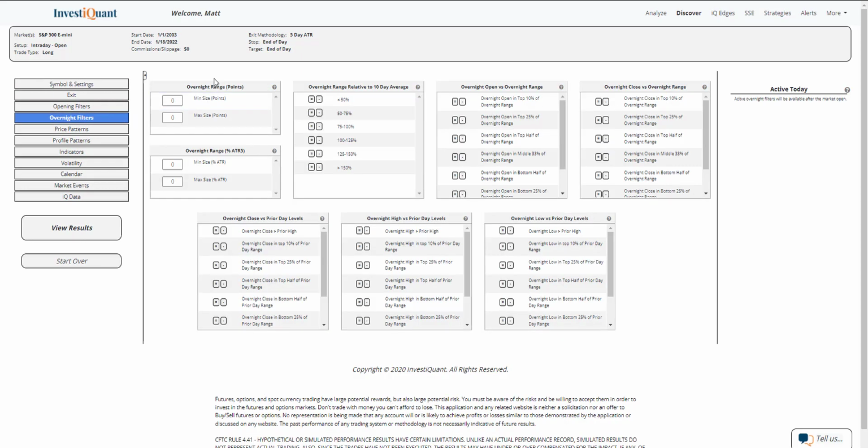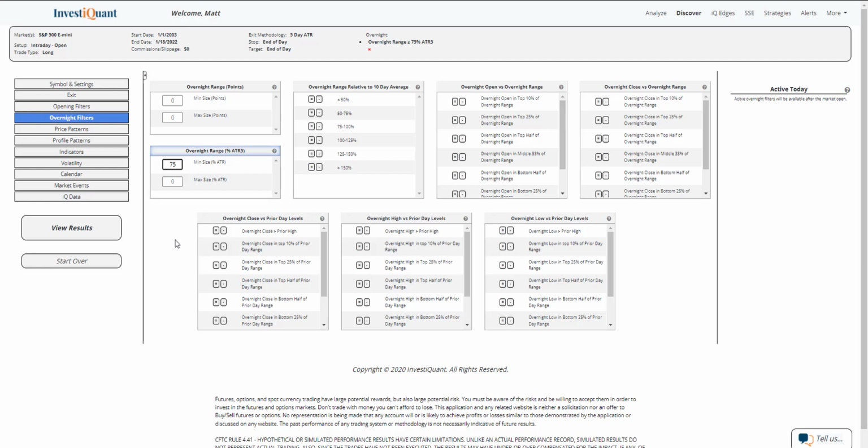I'm going to be looking at the S&P here specifically for this test. And what I'm going to do is say that the overnight session has at least 75% of the 5-day ATR in range. So to do that, I'm going to go to this overnight range as a percentage of the 5-day ATR. I'm going to type in 75 as a minimum range size for the overnight range. Now, currently the 5-day ATR in the S&P is a little over 73 points. We've got 71.5 points of range in the overnight session now, so we are well over that.